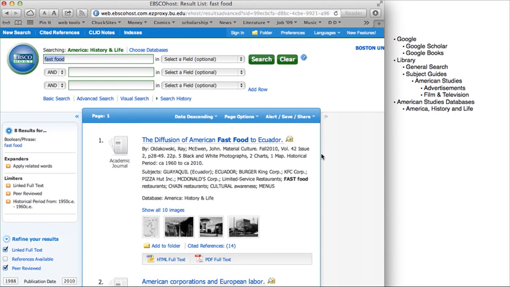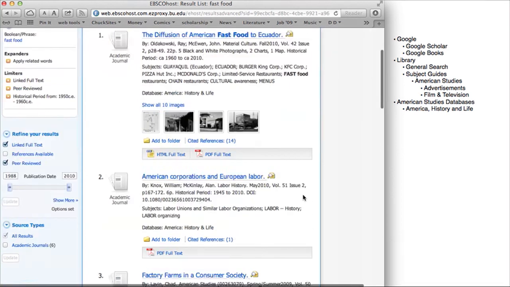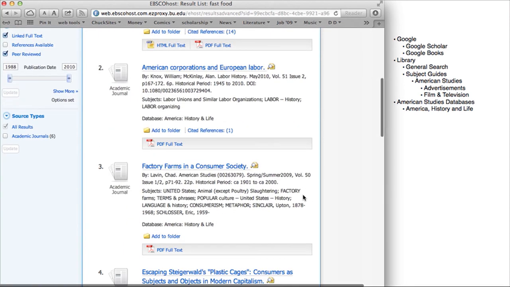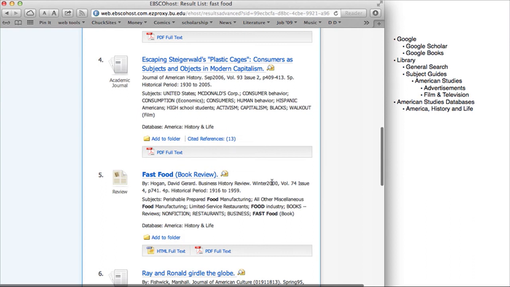Some of these articles are, as you can see, hit and miss. Diffusion of American fast food to Ecuador. Not really what we're interested in. Factory farms and a consumer society. That sounds like someone who's mostly interested in, let's see, historical period 1901 to 2000. Wow, that's a big span of history. Probably not really going to be focused on 1950s America.